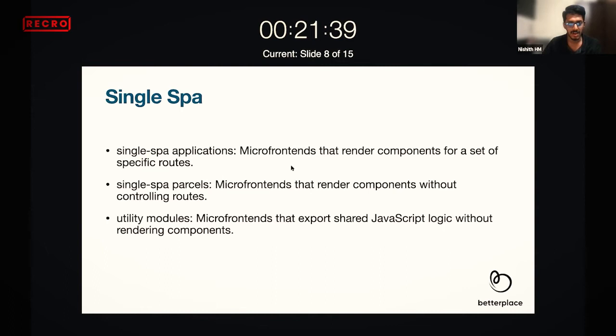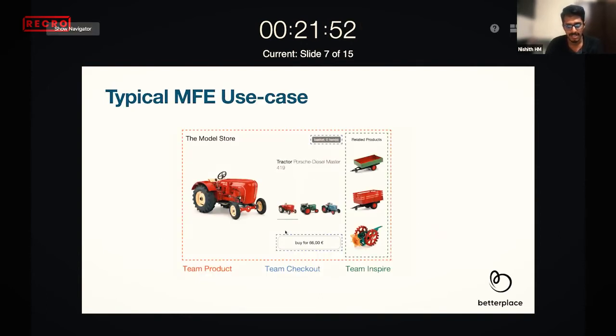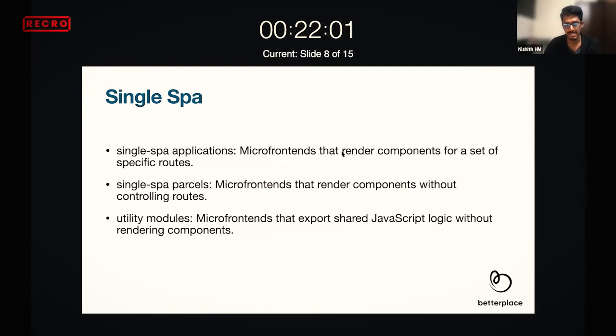There's another thing called single spa parcels. These parcels do not come over routes. You can just boot them as a component. That is what they have done here: this basket and this buy are just like parcels. They are just calling it here and calling it here. So it's just a parcel.